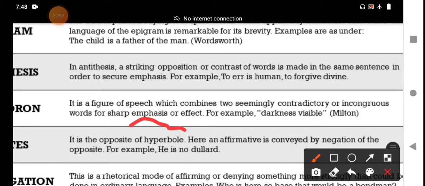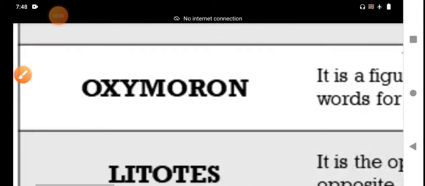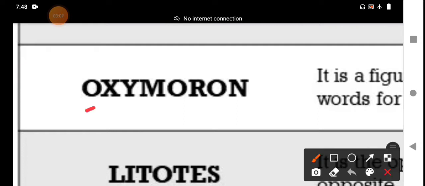This is the oxymoron figure of speech. Please try to concentrate on it through the examples and the introduction part, explained in detail, so you understand without confusion.